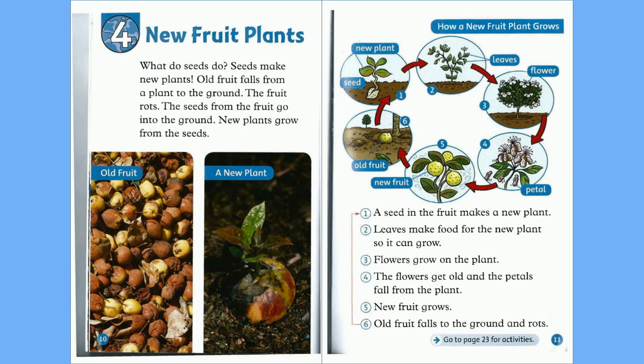How a new fruit plant grows. 1. A seed in the fruit makes a new plant. 2. Leaves make food for the new plant, so it can grow. 3. Flowers grow on the plant. 4. The flowers get old and the petals fall from the plant. 5. New fruit grows. 6. Old fruit falls to the ground and rots.